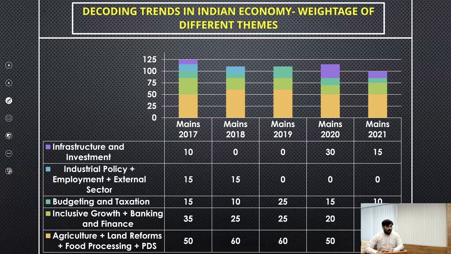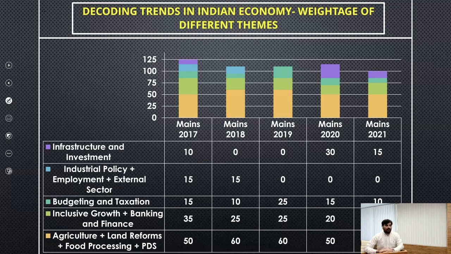But once again, I ask all the students to be more cautious when preparing for the Indian economy, because suddenly in next year's mains examination, we can expect at least 15 to 20 marks from the theme of industrial policy, employment, and external sector. We cannot afford to ignore any themes.